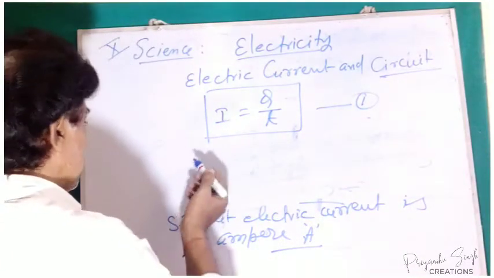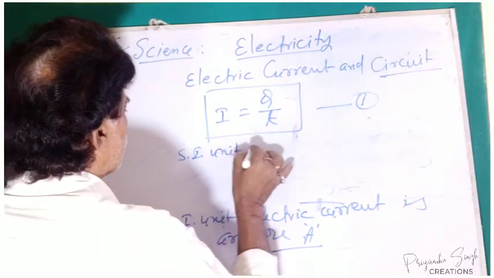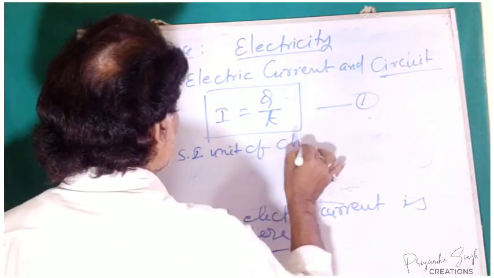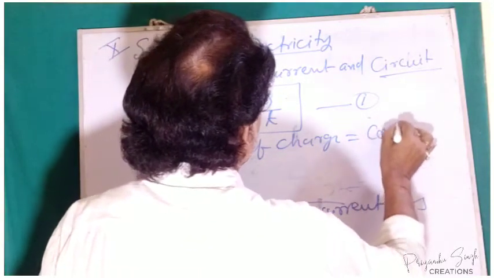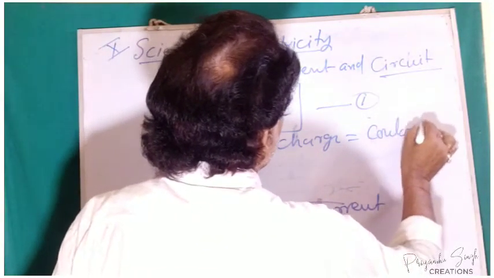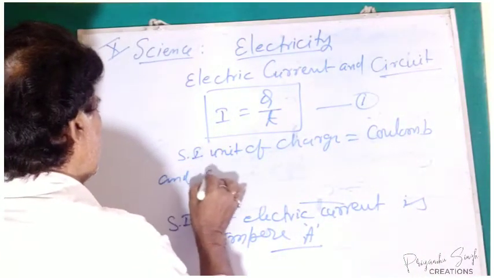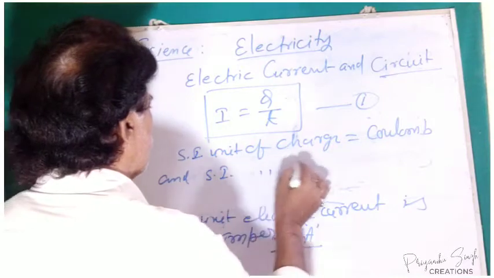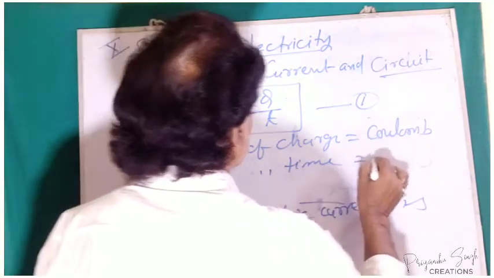We know that the SI unit of charge is Coulomb, and SI unit of time equal to second.